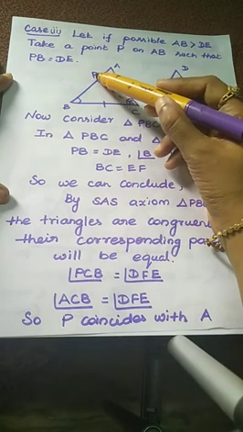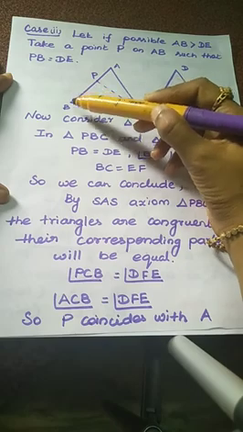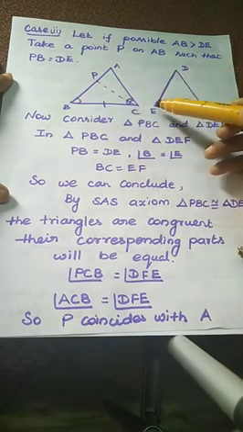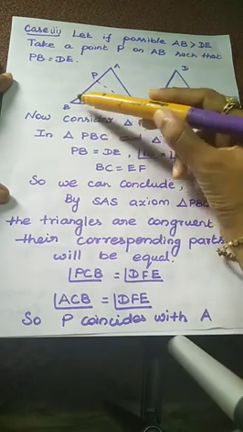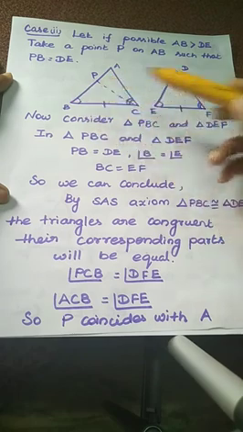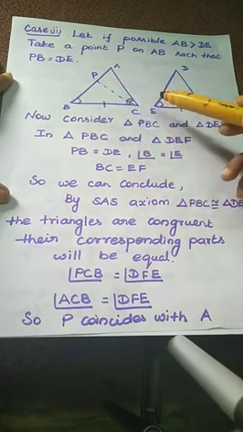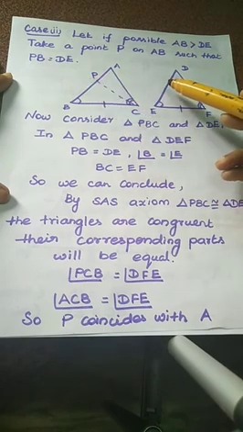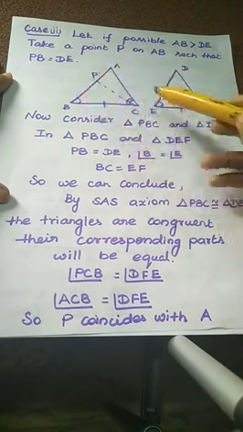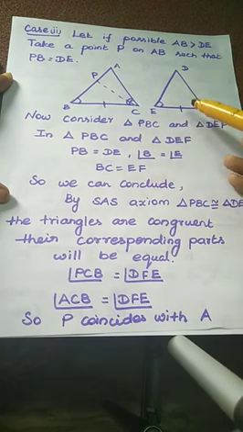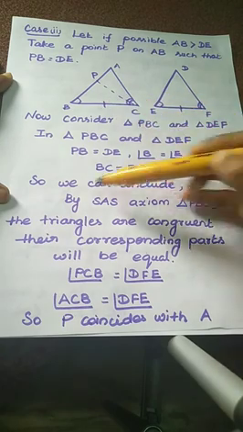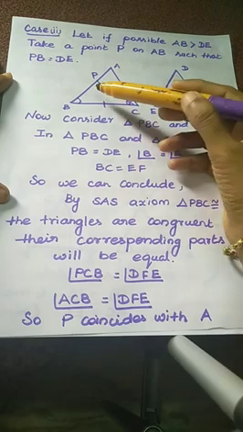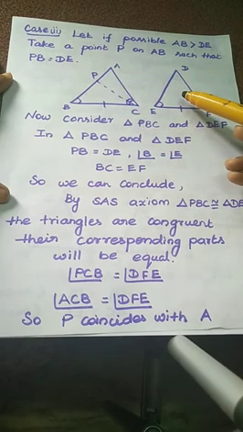So we take a point P on AB such that PB equal to DE. First, we take triangle PBC and triangle DEF. In triangles PBC and DEF, side PB equal to DE, angle B equal to angle E, and we know BC equal to EF. So we can conclude using the SAS axiom that triangle PBC is congruent to triangle DEF.